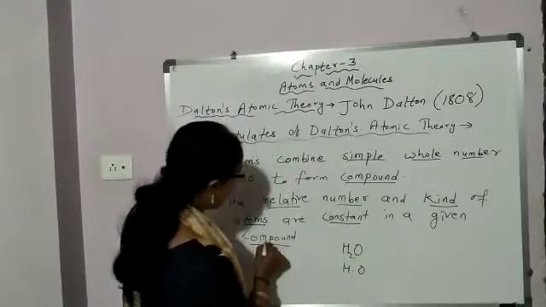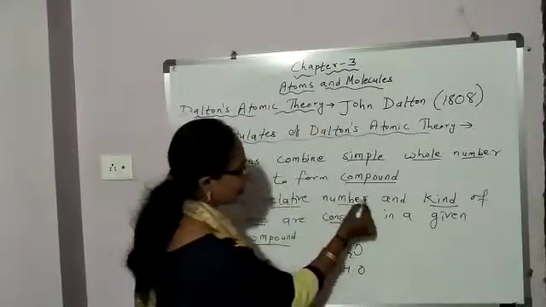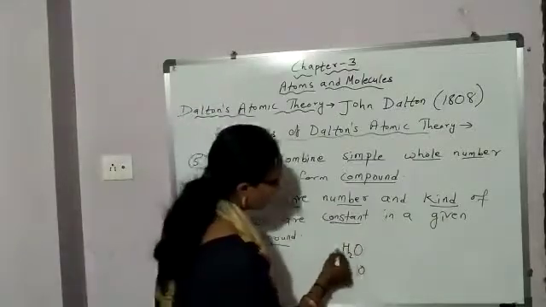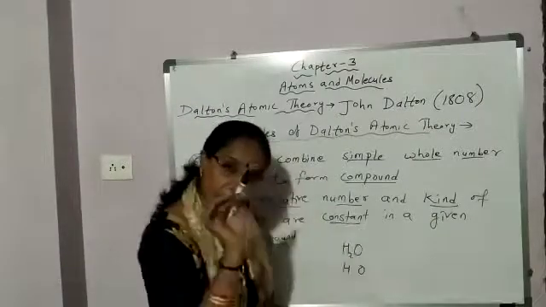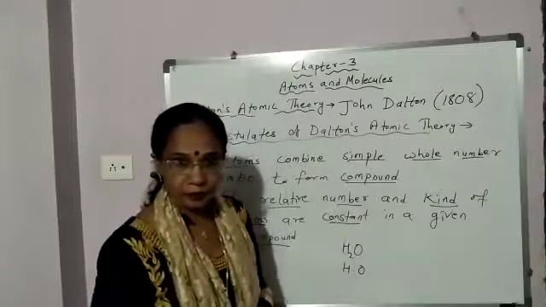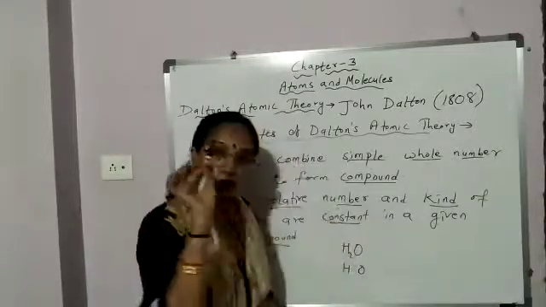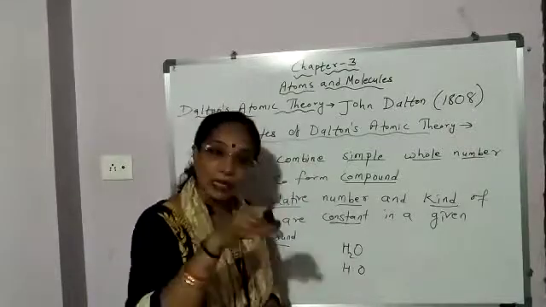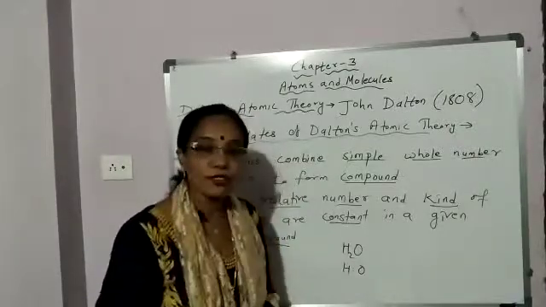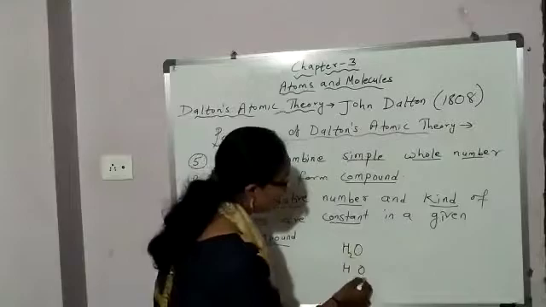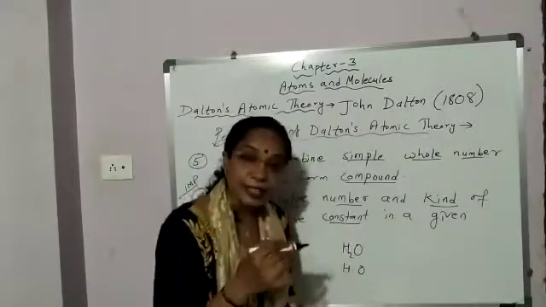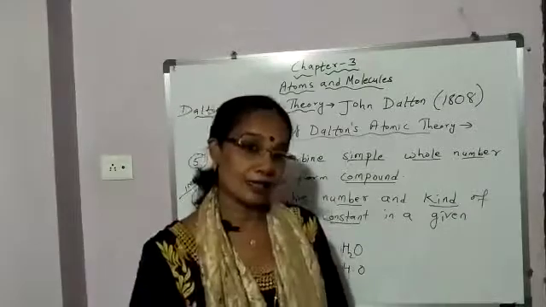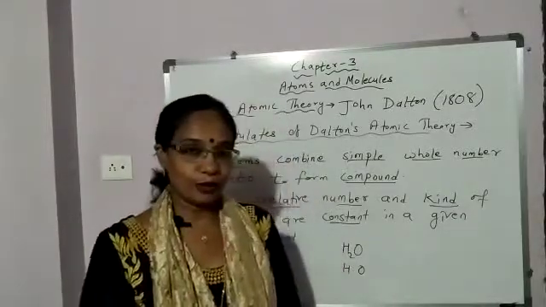To form a compound, the relative number and kind of atoms are constant. Type of element, kind of element will be fixed, constant. Number of atoms will also be constant. When number of atoms are constant, their atomic masses are also fixed. So, these elements, they will combine together in same fixed proportion by mass to form compound.